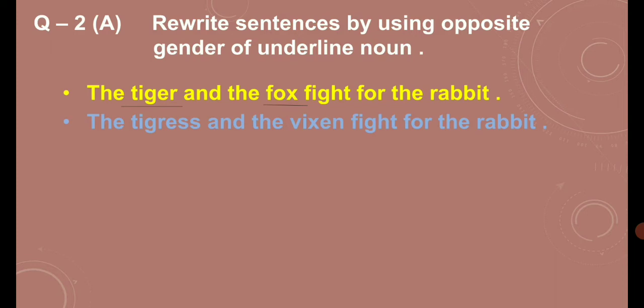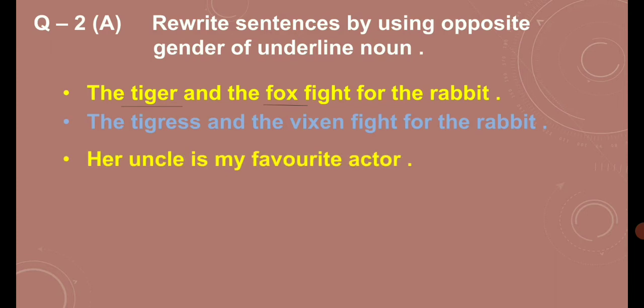So there is no need to write the opposite gender of words which are not underlined in the sentence. You have to just focus on the underlined nouns, replace them with the opposite gender and write the answer in a full sentence. Understand? Let's move on to the next.